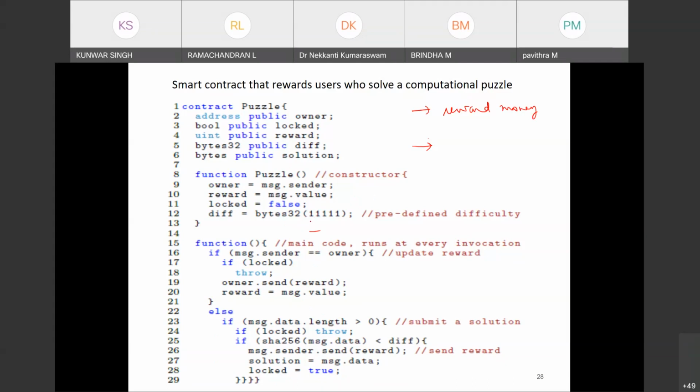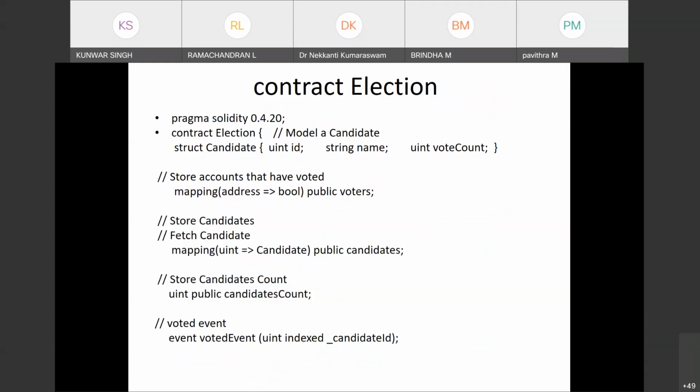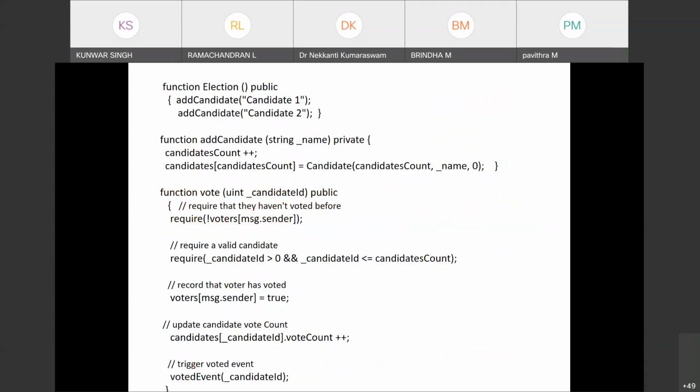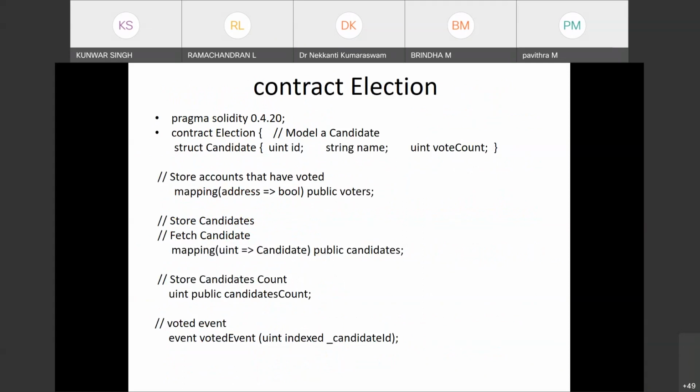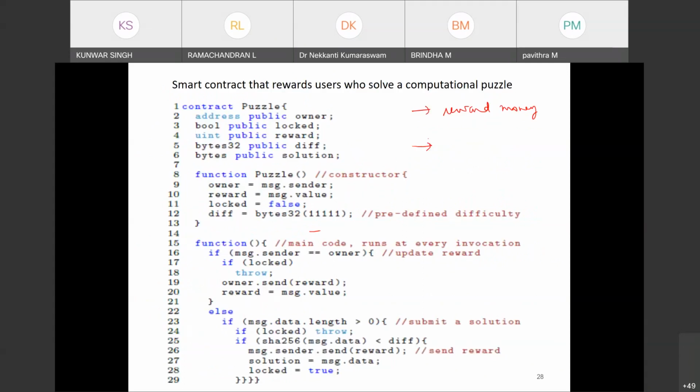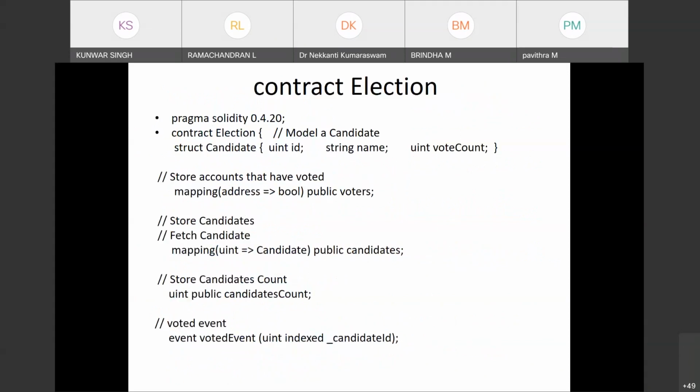Okay, so we'll have one break. It is now 10:23, so we'll meet at 10:35. Okay, so maybe two minutes, I'll complete this part. Then we'll see. Okay, one more contract is there.